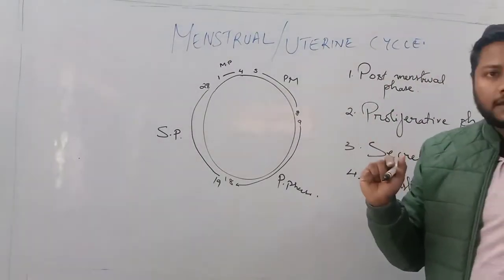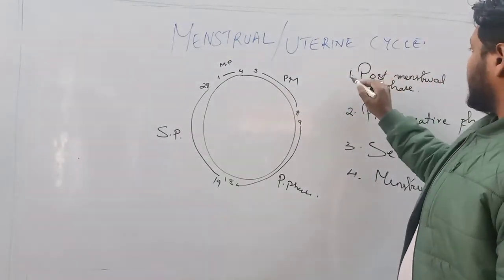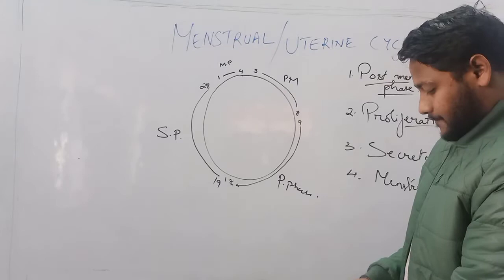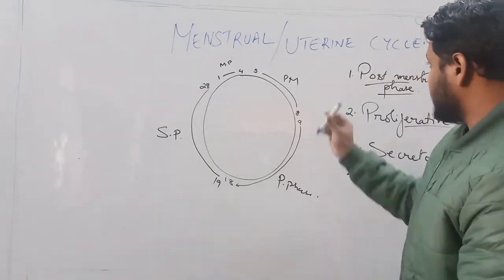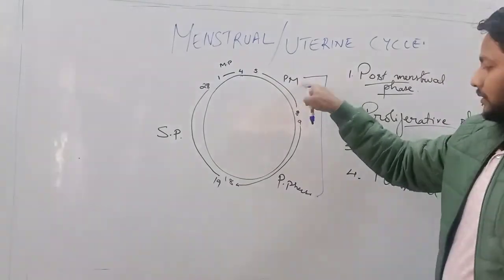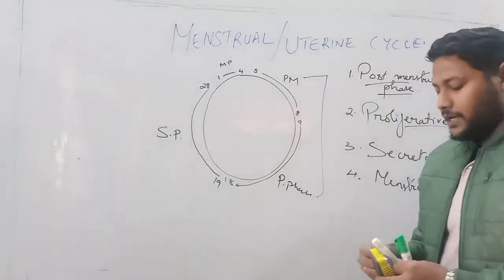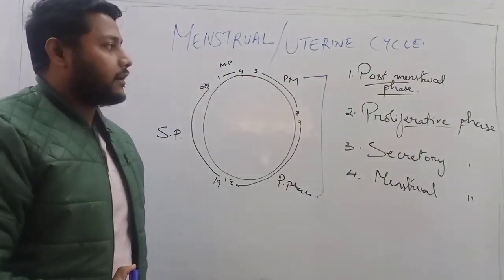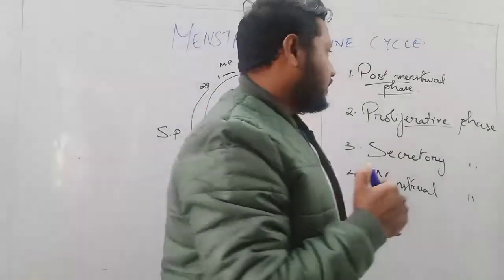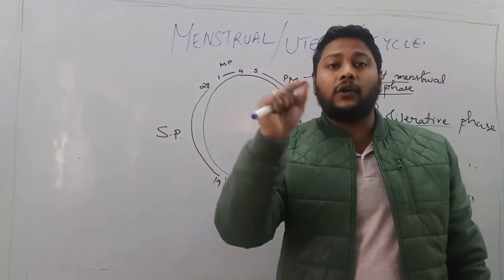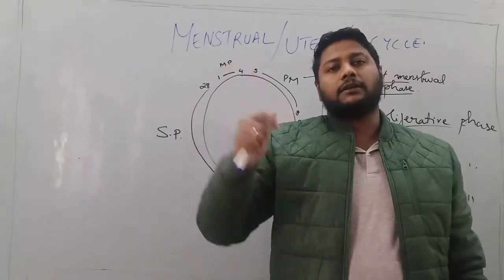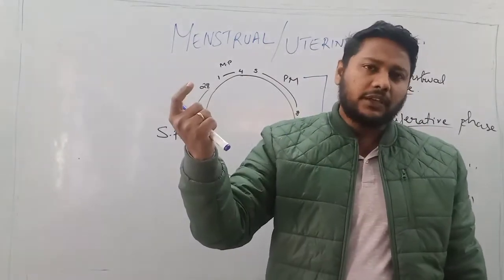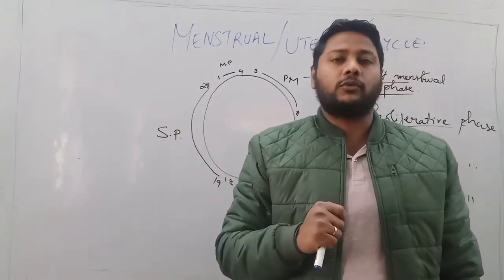Now the first phases, the post-menstrual phase and the proliferative phase, are usually considered to be under the control of estrogen secreted by the follicles. I have explained this to you in the topic oogenesis. If you want, you can go back and study the portion once again.